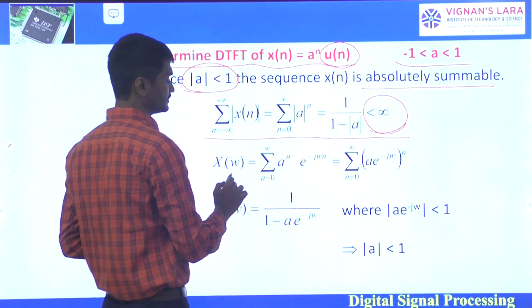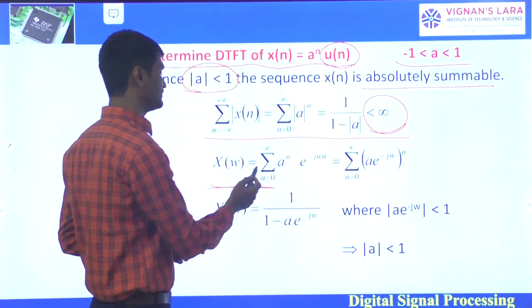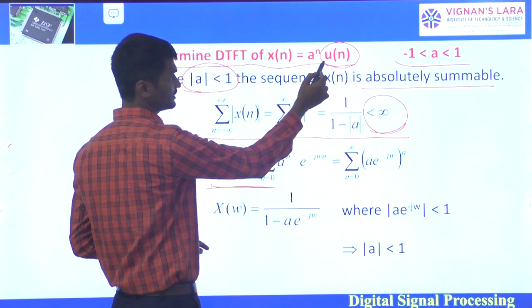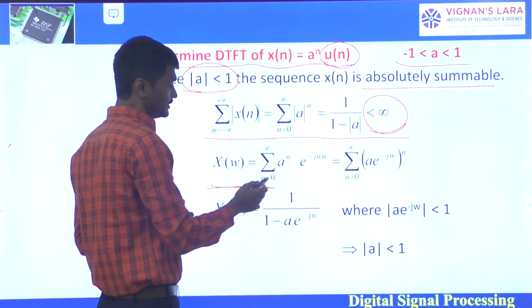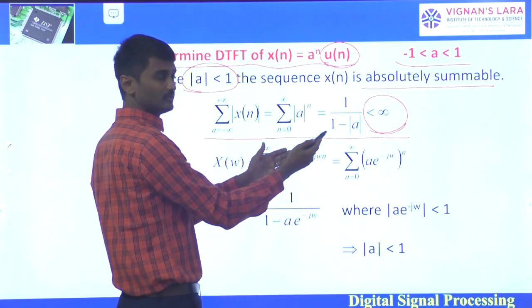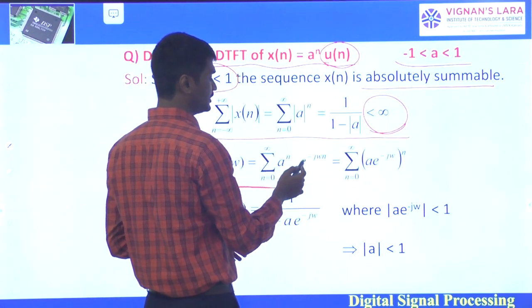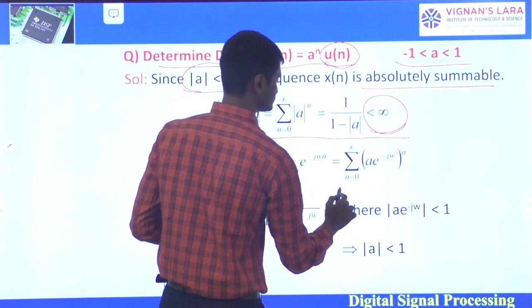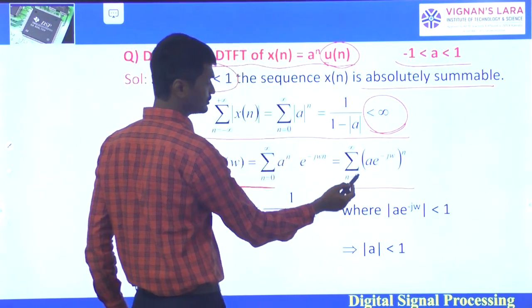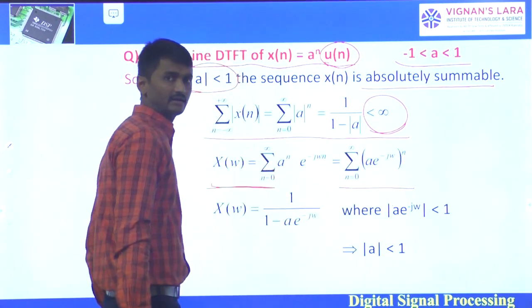Now the Fourier transform X of omega is equal to sigma n equals 0 to infinity, because of the unit step function, a power n e power minus j omega n. In terms of x of n, here it is a power n. So a power n into e power minus j omega n is sigma n equals 0 to infinity of a e power minus j omega, whole power n.